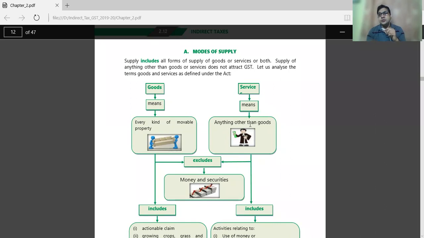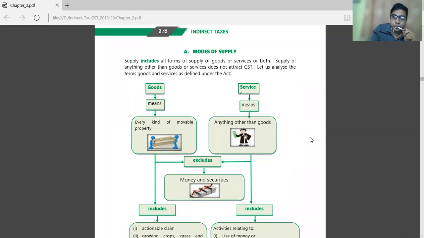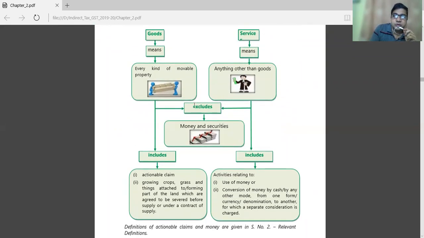Anything other than goods. It means we keep goods aside, and anything else we do is considered a service. It excludes goods or service, money and securities.